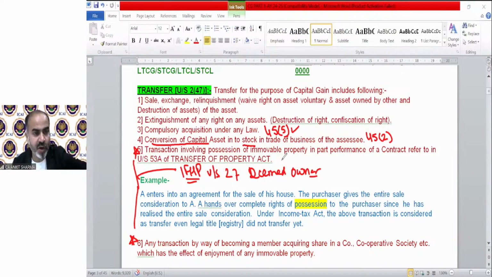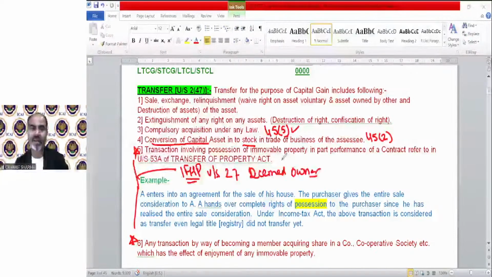So transaction involving possession of immovable property in part performance of a contract referred to under section 53A of the Transfer of Property Act. So if the possession of a building has been transferred to the buyer without being registered, without ownership transfer, that will be considered as transfer for the purpose of capital gain under section 2(47).